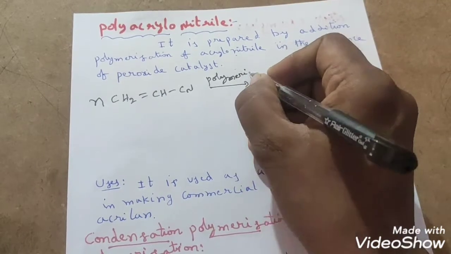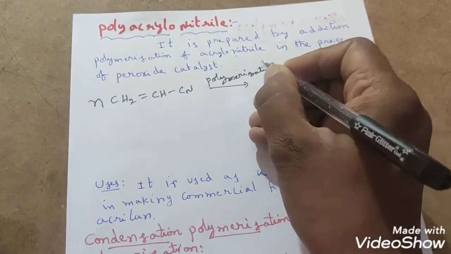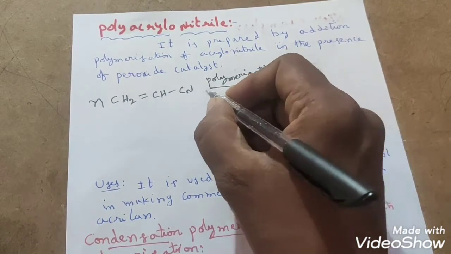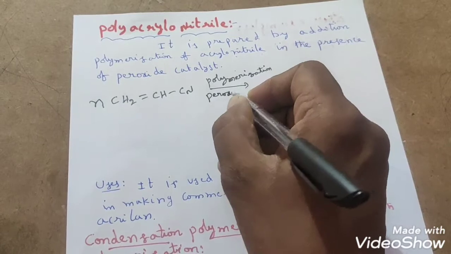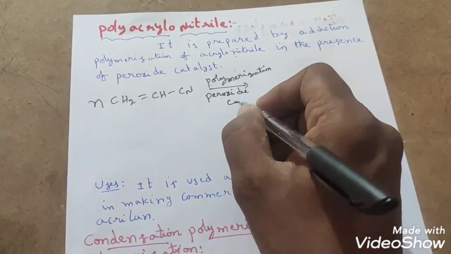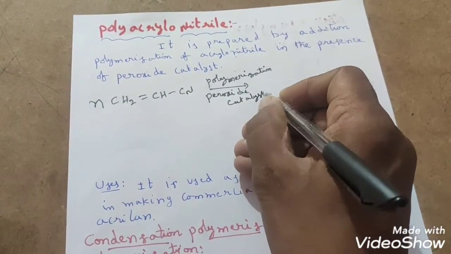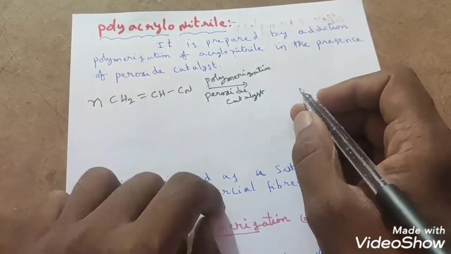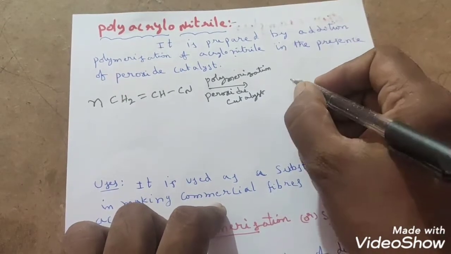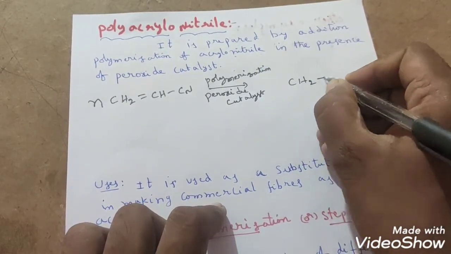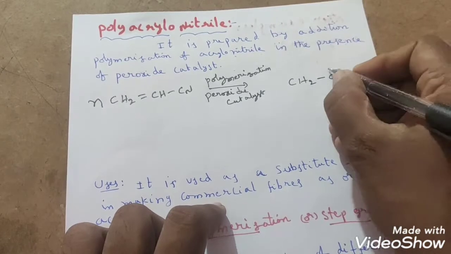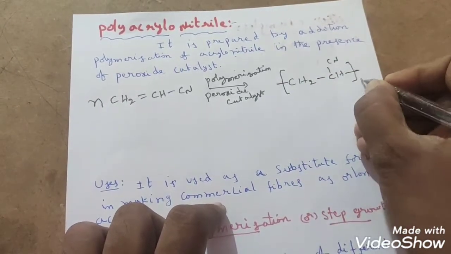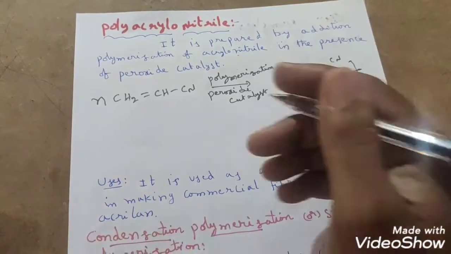Polymerization, in the presence of a catalyst. What catalyst do we have to use? Any peroxide catalyst. If you use it, then these vinyl cyanide molecules, acrylonitrile molecules, will undergo polymerization and produce polyacrylonitrile like this. Polyacrylonitrile. How do we get this polyacrylonitrile? We will see that now.